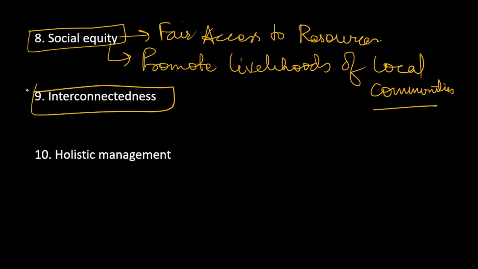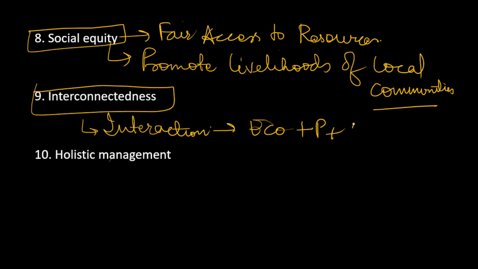Interconnectedness should be there. Everything should be properly interconnected. That is, there should be proper interaction of the ecosystem plus plants plus humans plus animals. Everything should properly interact, and with this interaction we can develop sustainability.